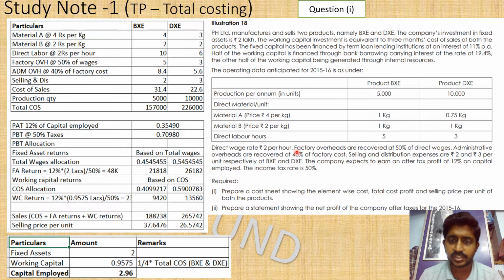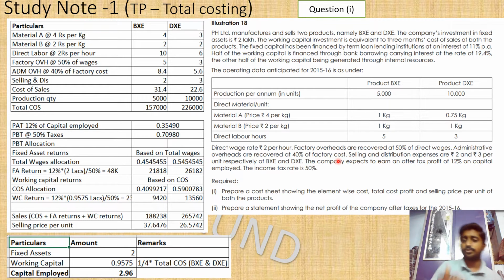There will be twists and turns, and in the same way, after your CMA qualification, while working in a company or in a factory, you will have a lot of twists in your work nature also. Okay, so we finished the topic of direct labor, and next come the factory overheads, which are recovered at 50 percentage of direct wages. Okay, administrative overheads are recovered at 40 percentage of factory cost.